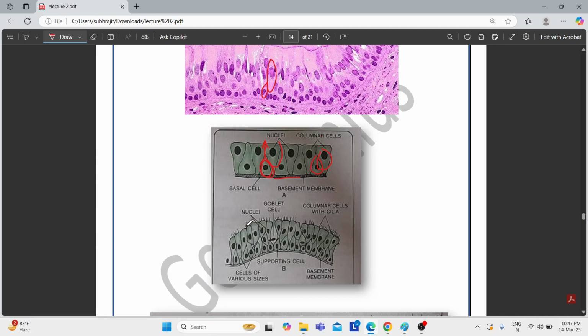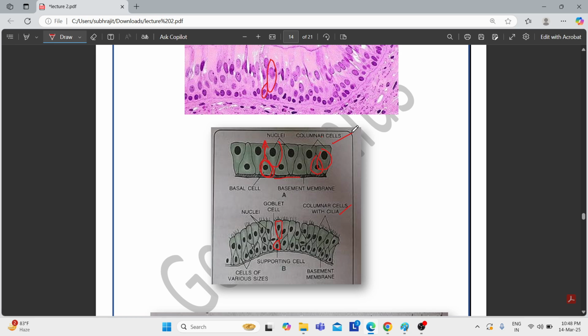This is the cilia. See, some cells are present at the base, some cells are present at the surface. This cell is taller compared to this cell, and that is why it looks like a two layer tissue. Sorry, this looks like a two layer tissue, but it is actually not so. It is a single layer tissue. The only difference between these two tissues is that one has cilia and the other has no cilia present.